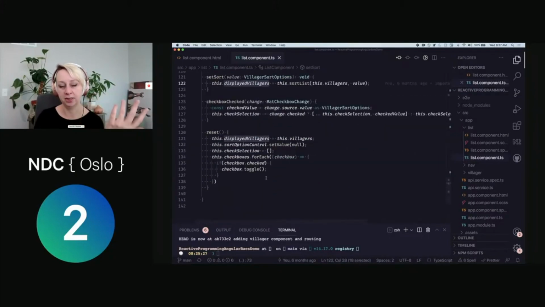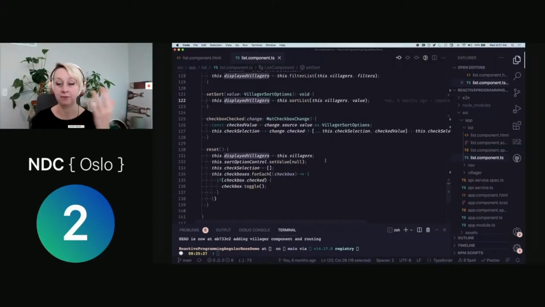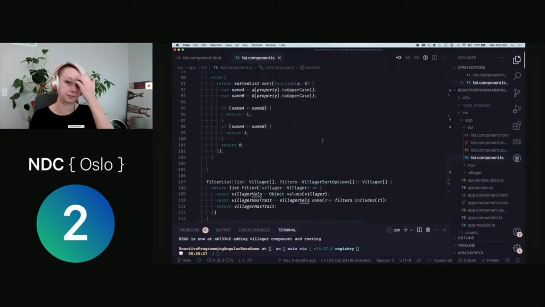And so I think by now you can see how many different times we're altering the value of displayed villagers, and understand how hard it can be to figure out why I am seeing the villagers list in the UI displayed this certain way if I'm changing it in all these different places. That can be really hard to track down. Or maybe we have to refactor and we're like, oh, well, it should only do this in this certain circumstance. Okay, now I have these 5 or 6 different touch points for this very basic functionality that I need to figure out how to make work.